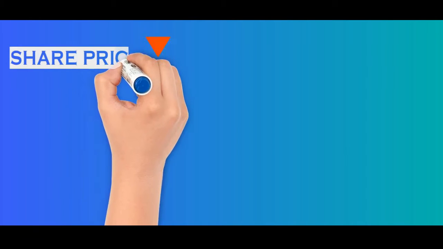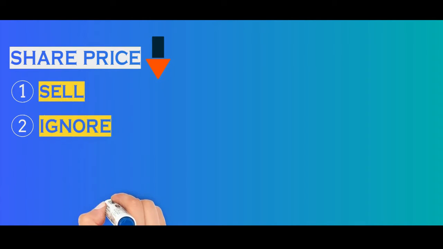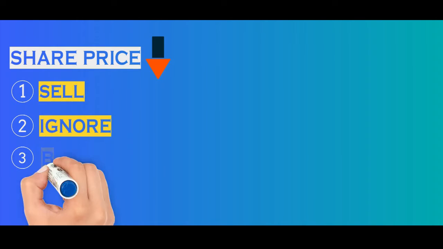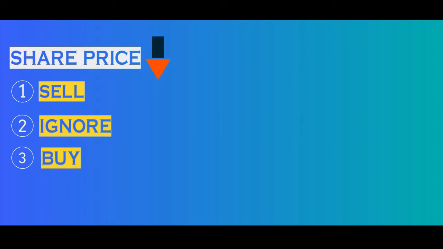Generally, when the price of a stock starts to fall down, we have three options available to us. First is to sell the stock making a loss. Second is to wait until the price rises and ignore the current conditions. Third is to see this as an opportunity and buy more stocks of the company. The third step is what we call averaging.